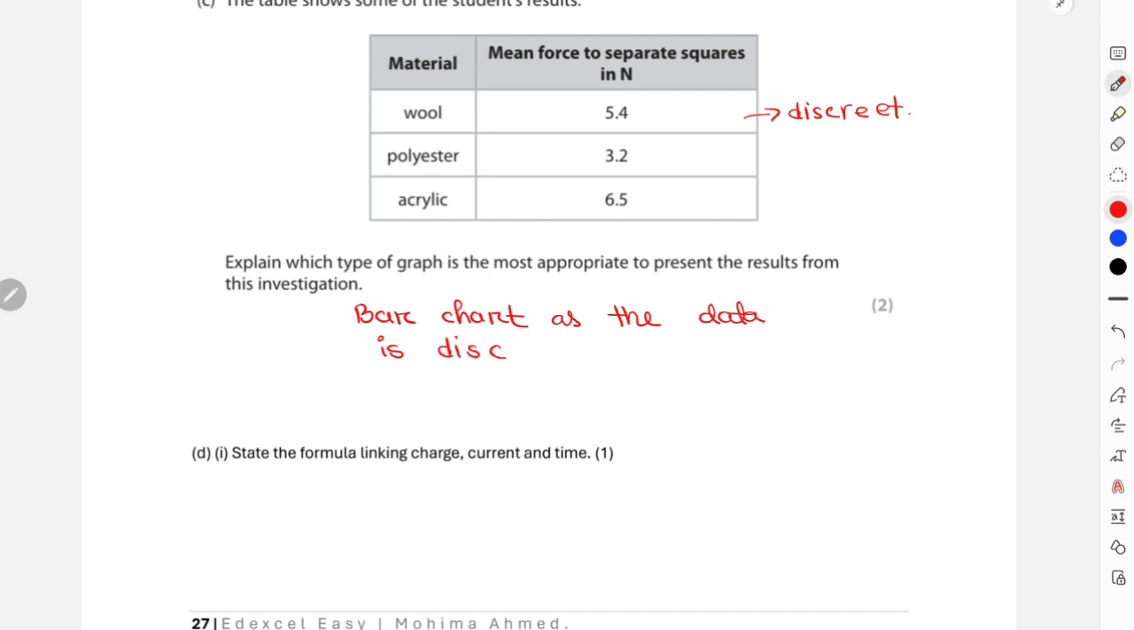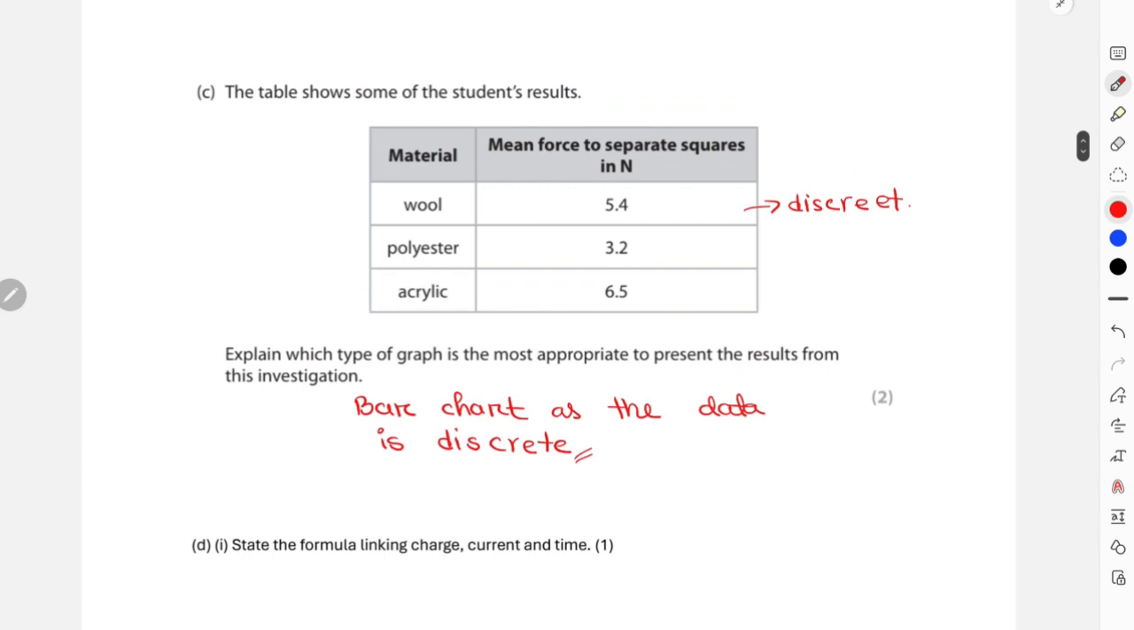For those of you who do not know what discrete is, one minute, I think I made a mistake about the spelling. This is discrete. Discrete means these are not continuous values. The force required to pull apart the woolen squares was exactly 5.4, not a continuous value. It was exactly 5.4 for wool, exactly 3.2 for polyester, exactly 6.5 for acrylic. These are exact values, not given over ranges. If they were given over ranges, I would have chosen the continuous line graph, but these are specific discrete values, which are known as discrete data.